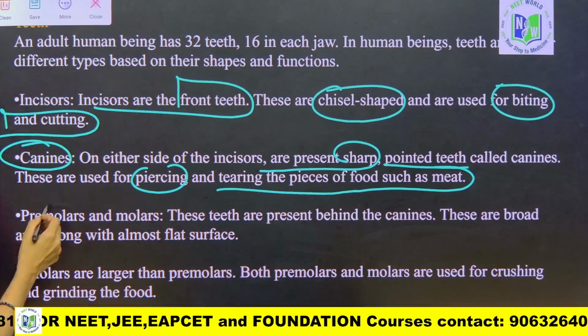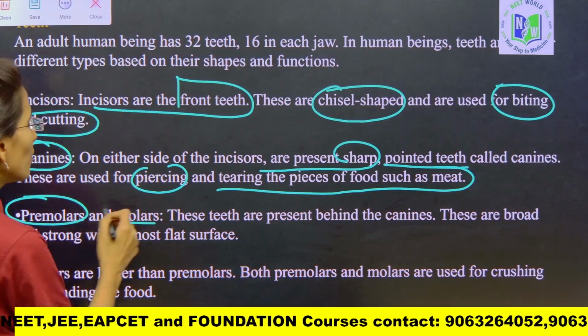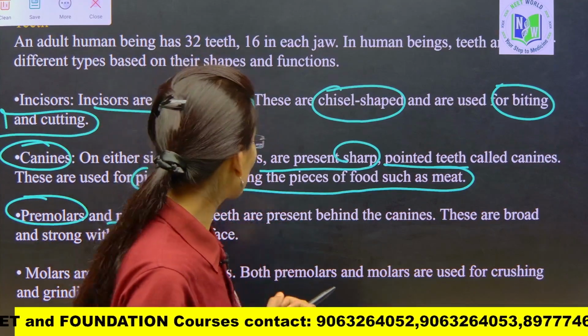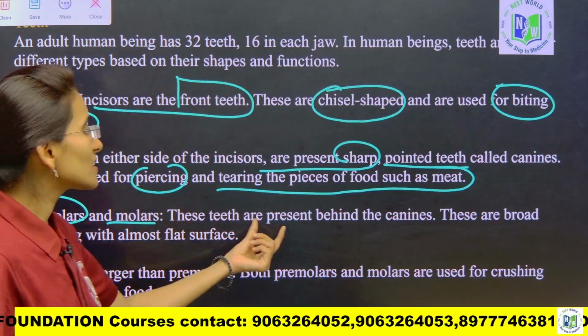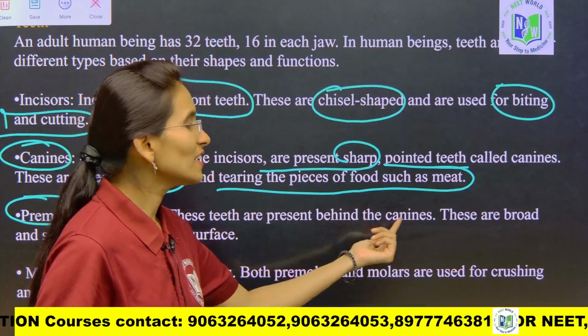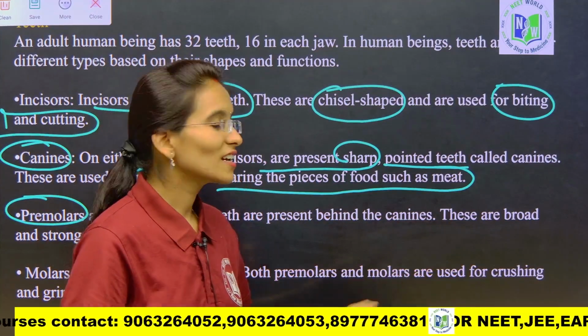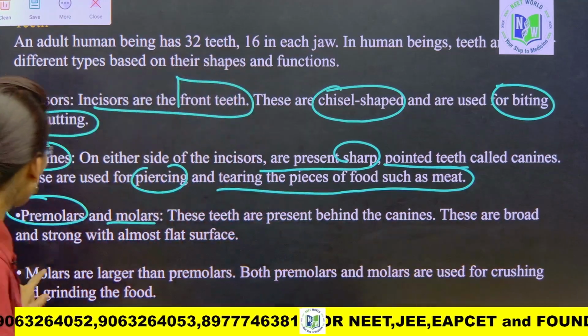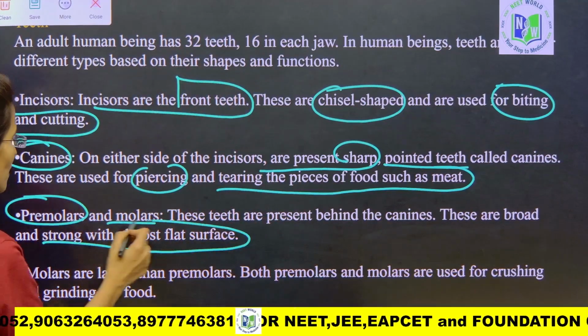And next, when it comes to the premolars and molars, beside the canines we have the premolars my dear students. These teeth are present behind the canines, and they are broad and strong with an almost flat surface.